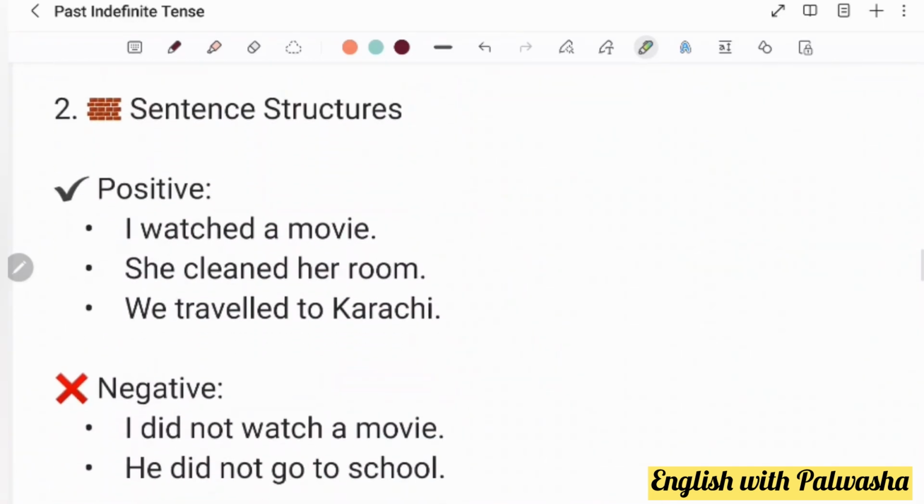Now, sentence structures. Positive. I watched a movie. She cleaned her room. We traveled to Karachi. ED form, right? It's a positive one. There is no not in it.